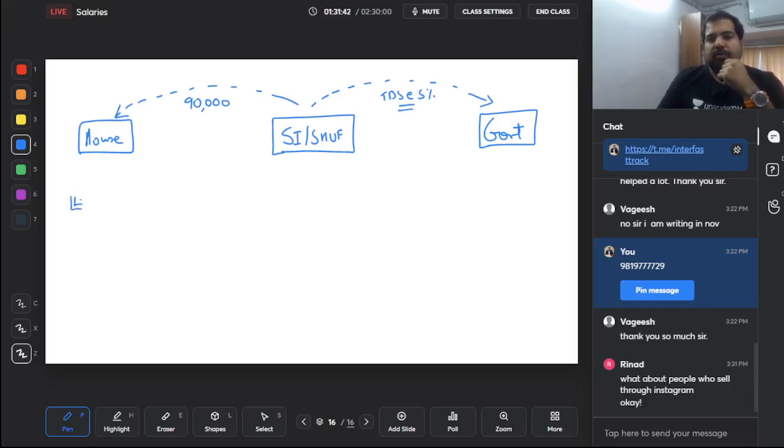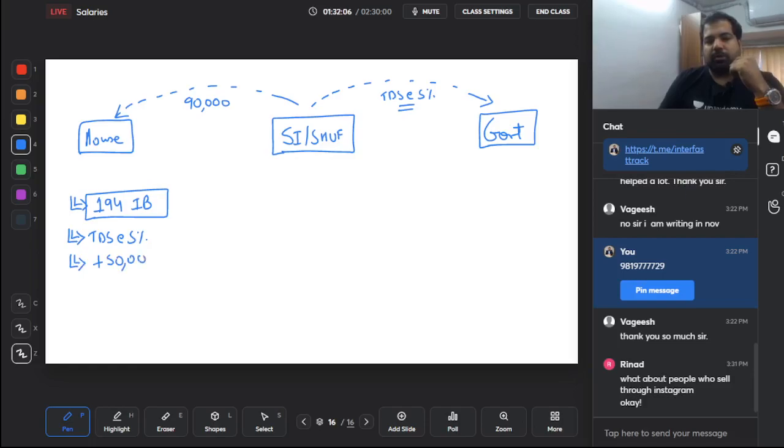So for this section, the small individual, small HUF found it impossible to buy and hence he also rented. That's why it's 194IB. IB means impossible to buy. So that is 194IB, impossible to buy. And in this case, TDS will be at the rate of 5%, only if the monthly rent is more than 50,000. That means, guys, on small rent, the government does not want to get bothered. This is only for small individual, small HUF if they are paying big rent of more than 50,000.